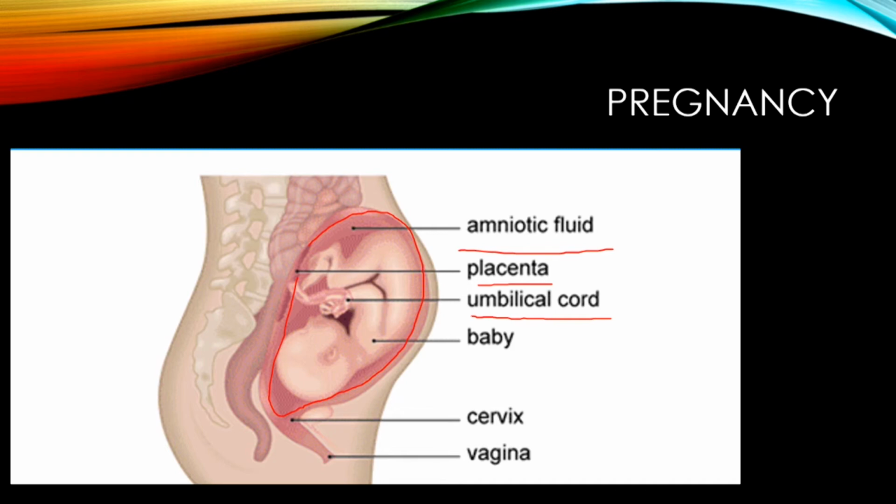Now, we don't do much about birth in terms of the GCSE specification anymore. We know, of course, that the uterus wall will contract, the cervix will dilate, and the baby will get passed out through the vagina. Now, a very painful process, of course. When the baby is born, the umbilical cord is still attached to the placenta. Not long after the baby's born, the placenta and the umbilical cord get passed out, and that's the afterbirth. But again, that's what happens during birth.